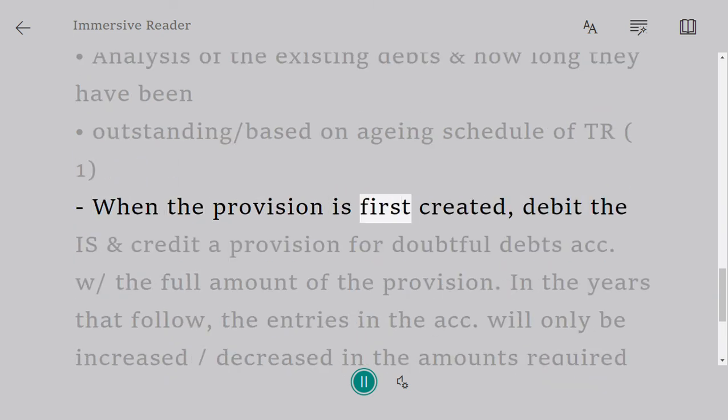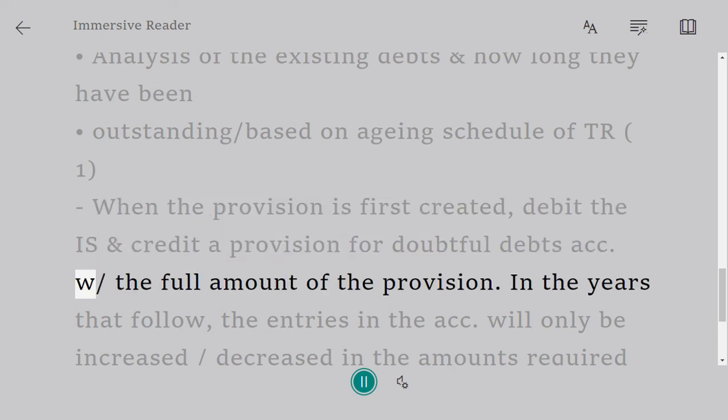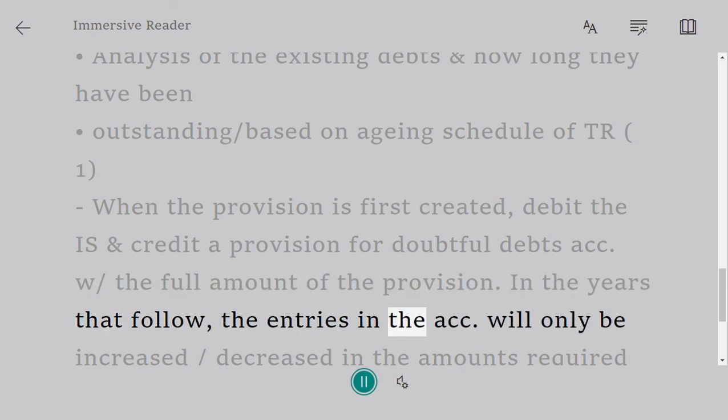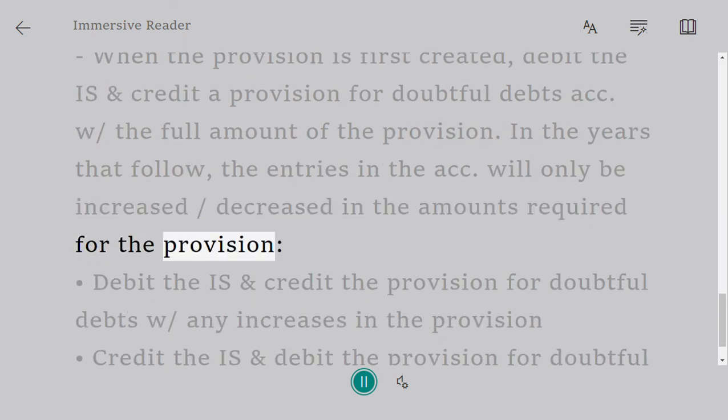When the provision is first created, debit the income statement and credit a provision for doubtful debts account with the full amount of the provision. In the years that follow, the entries in the account will only be increased or decreased in the amounts required for the provision.